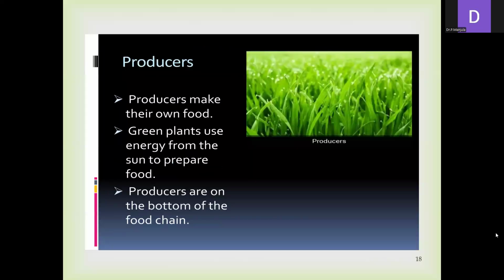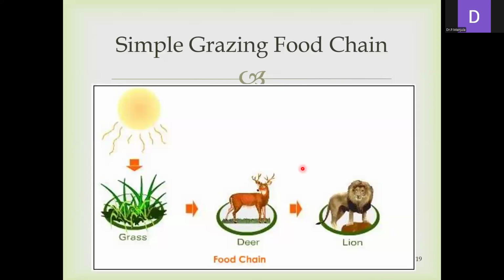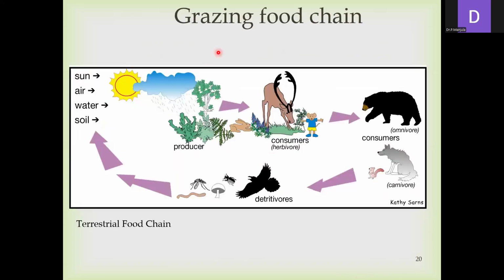So we already know that producers make their own food, and that is green plants, which use energy from the sun to prepare the food. So producers are at the bottom of the food chain. Here is a simple grazing food chain: the grass is eaten by deer, and next the lion. So it is a simple grazing food chain.